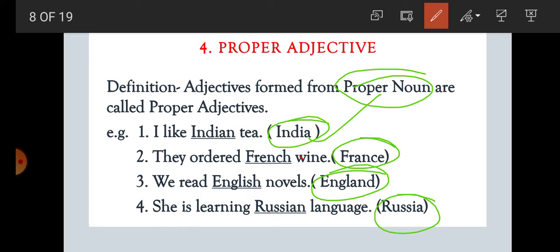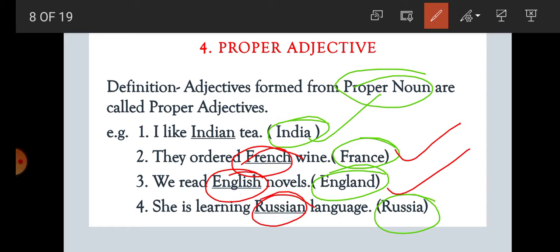So here French is a proper adjective made from the proper noun France. We read English novels. Which novel? English. So English is a proper adjective made from England. She is learning Russian language. Which language? Russian language. So students, here what is the proper noun?